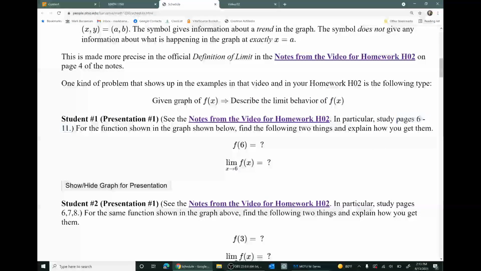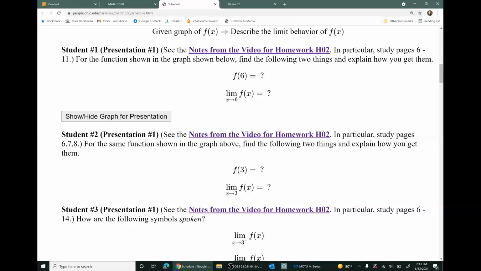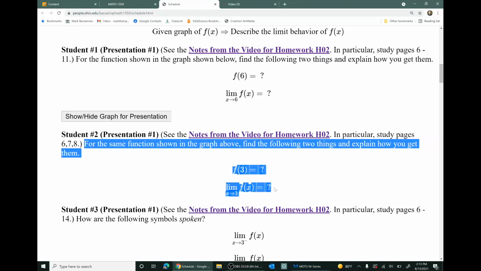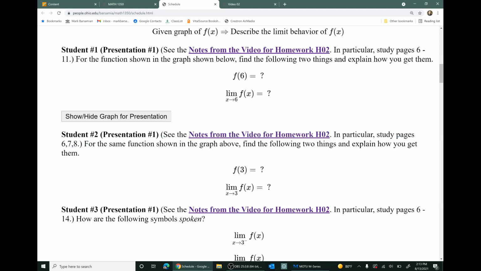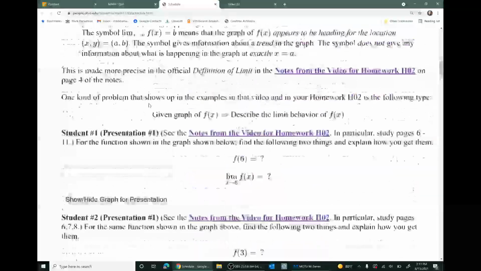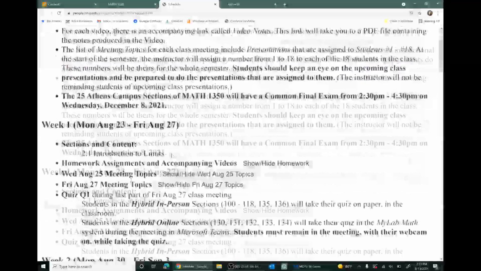So these student presentations are in general basic examples, and they always have some instructions about what to do to prepare for this presentation. Now, what about this student number 1, student number 2 business? Who are these students? Well, let's go back up and look in the schedule.